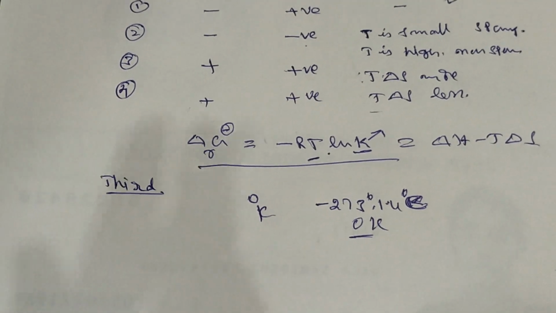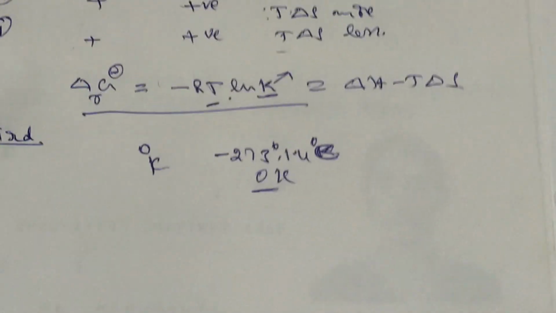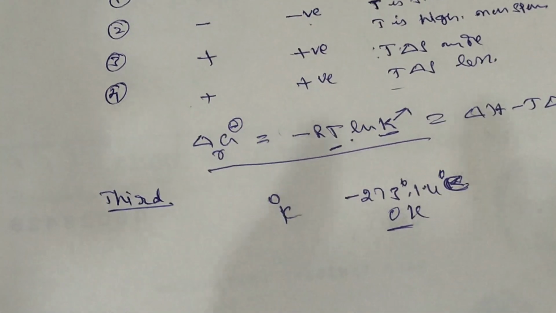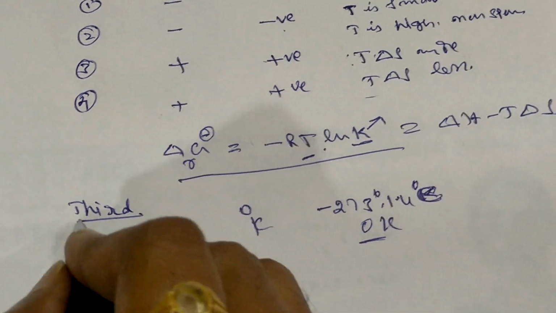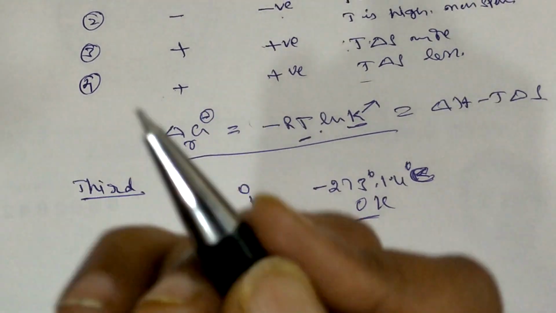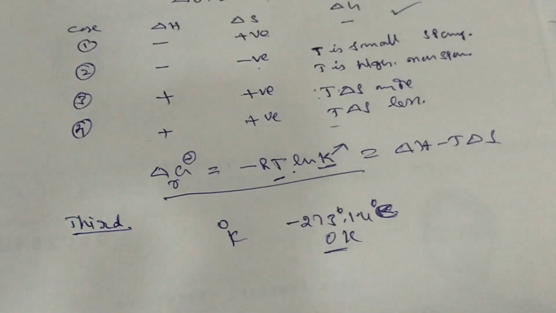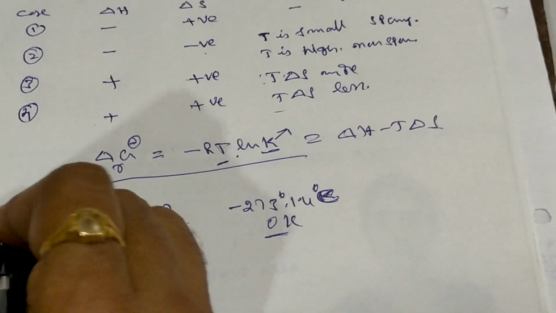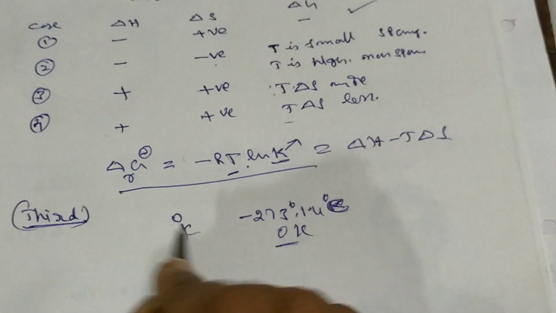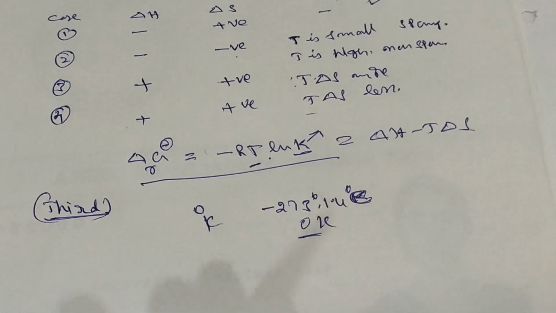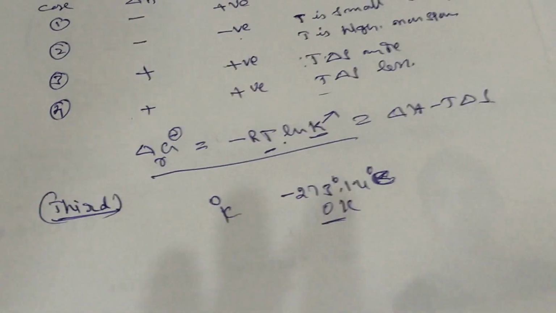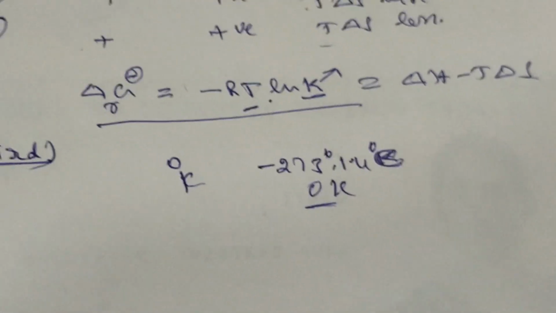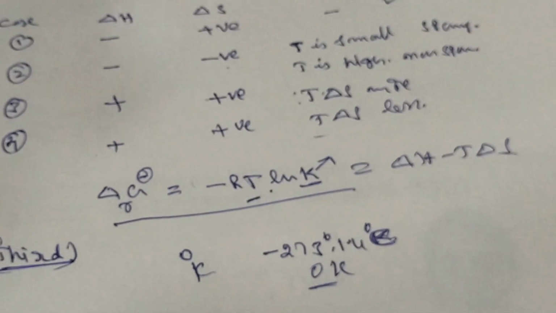Why crystalline? There is no randomness, there are no vibrations or rotations of the molecules or atoms. So that is the third law. It has less use, but it appears with superconductors or supercooled liquids. In higher classes we can see the most important things about the third law of thermodynamics. But the third law is just a law: at absolute 0, the entropy approaches 0. Tomorrow we will see problems on this thermodynamics. Thank you.